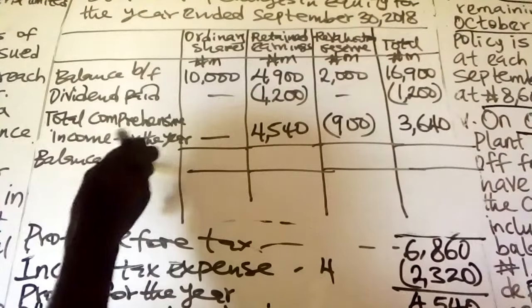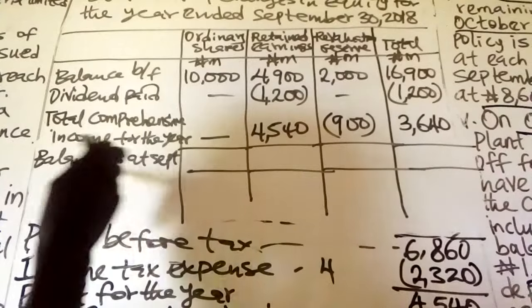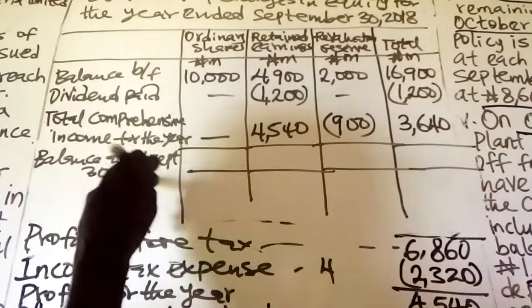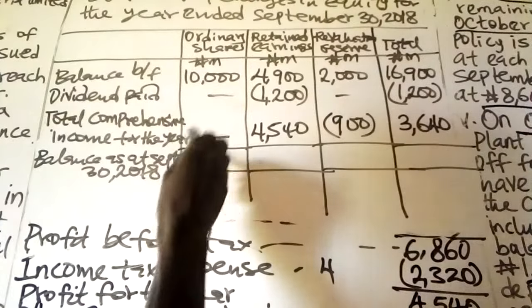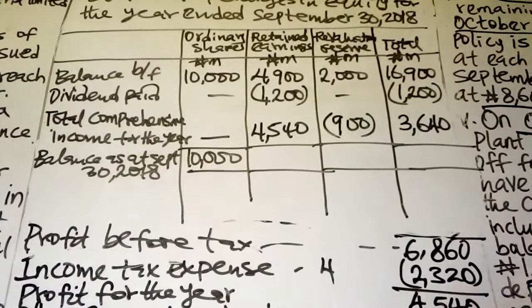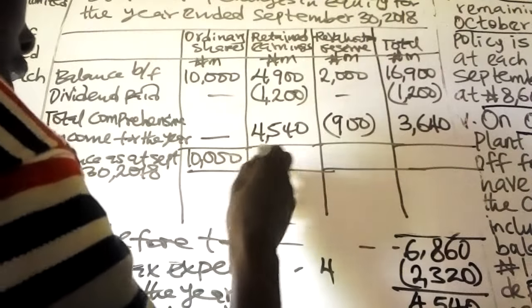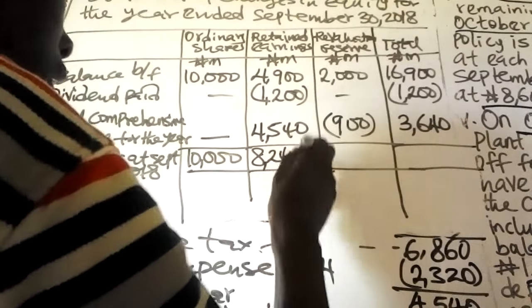So we have the balance as at September 30, 2018. Here you have the 10,000 ordinary shares column. Then the retained earnings, you have 4,900 minus 1,200 plus 4,540, which is 8,240.